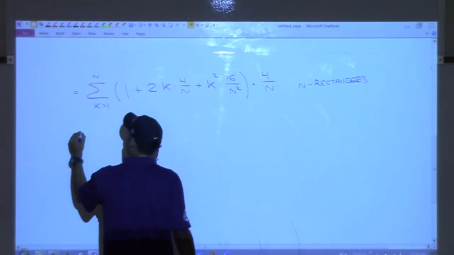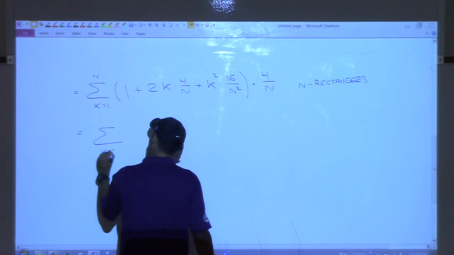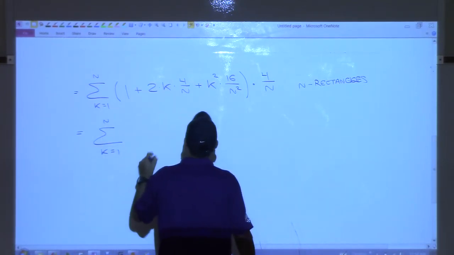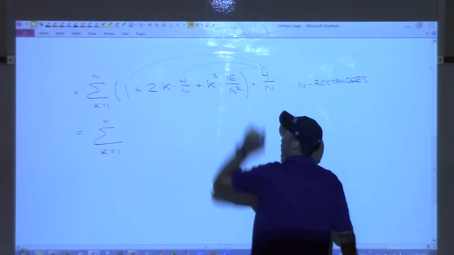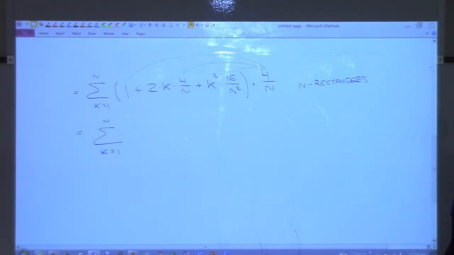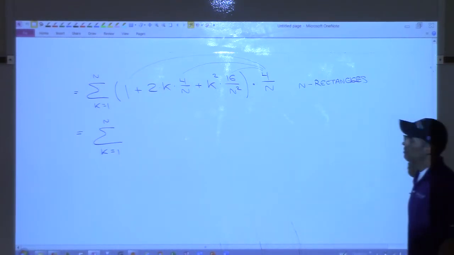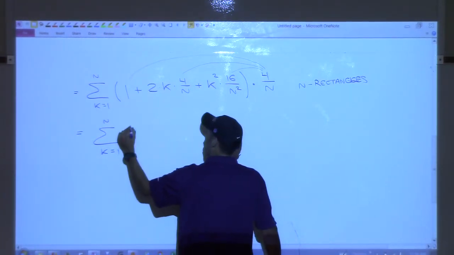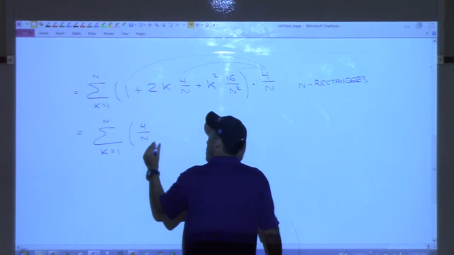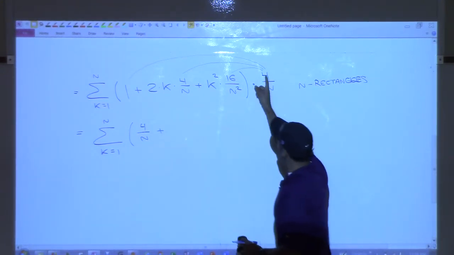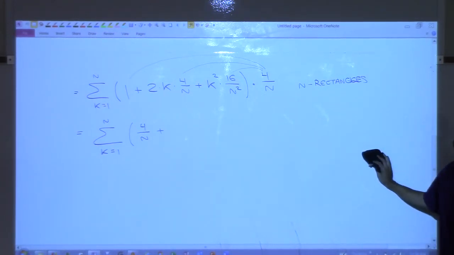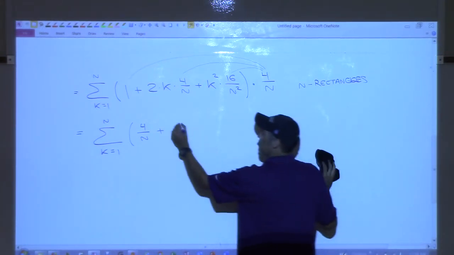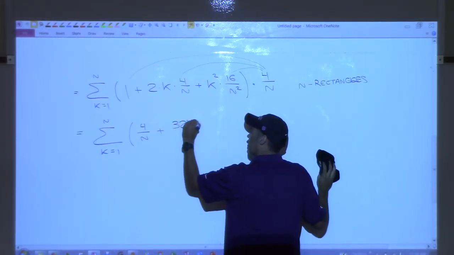So now we have sum k equals 1 to n. What I'm going to do now is distribute the 4 over n through here, and here, and here. So what happens when I distribute it over that first one? I get 4 over n. Plus, when I distribute here to here, I'm going to get 2 times 4 times 4, 32k over n squared.